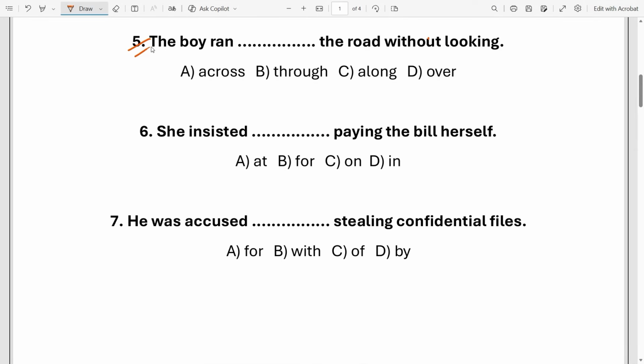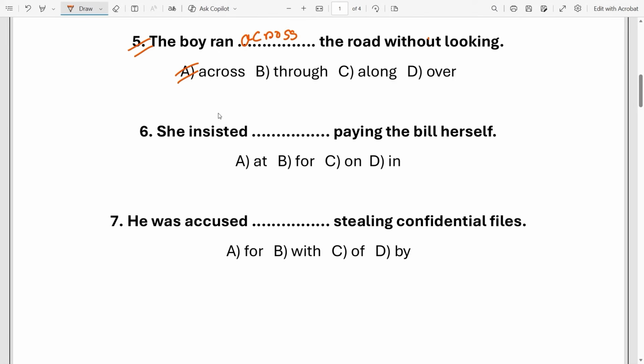This is the fifth number. The boy ran dash the road without looking. So the right answer is option A, across. Across means from one side to another side.